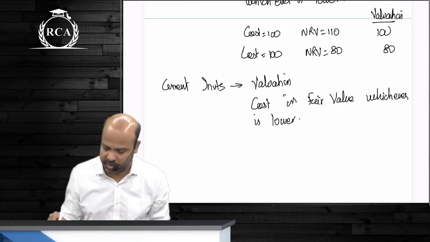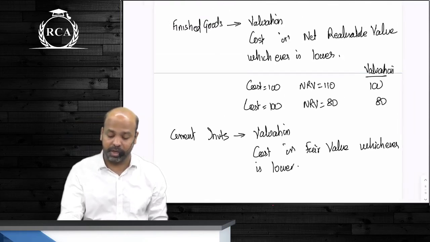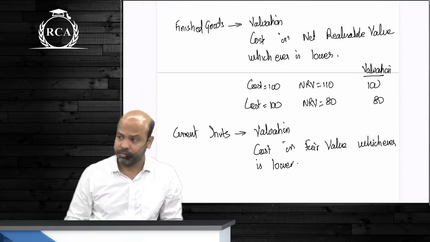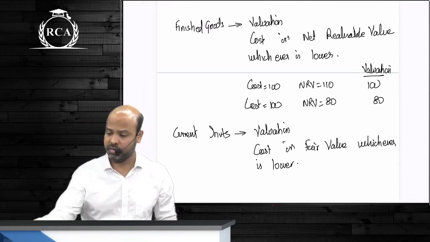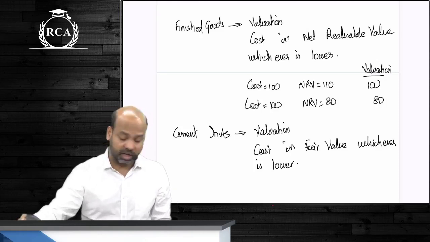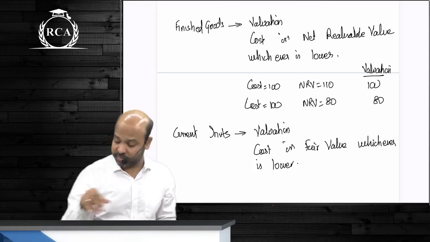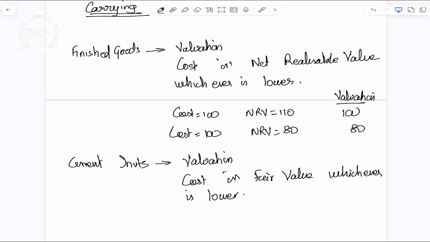Is it making sense or not? So this is the valuation principle, guys, for current investments. Make a note of both of them. Finished goods valuation is cost or NRV, whichever is lower. Current investments valuation principle is cost or fair value, whichever is lower.